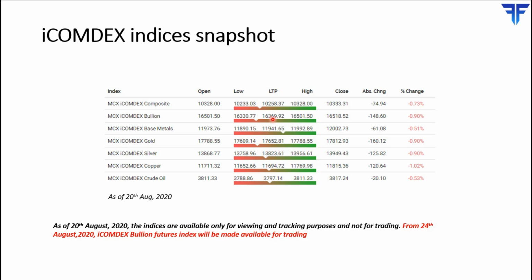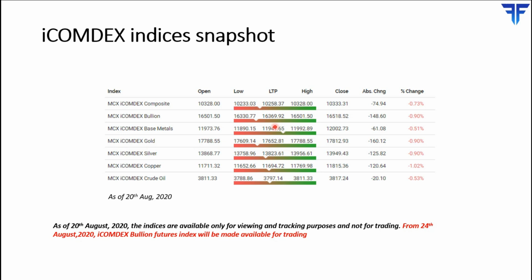Naturally, the Bullion Index is the next that has performed very well, as it has risen almost 63% over the past 5 years. As I said, Bullion Index primarily comprises of gold. 71% of the Bullion Index comprises of gold futures. So naturally, it follows that movements in gold futures have a big say on the Bullion Index. And because gold has performed very well over the past 5 years, the Bullion Index in general has benefited from it.